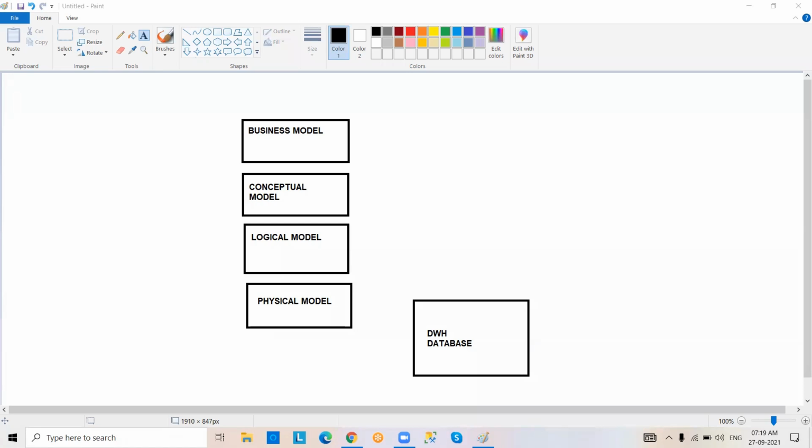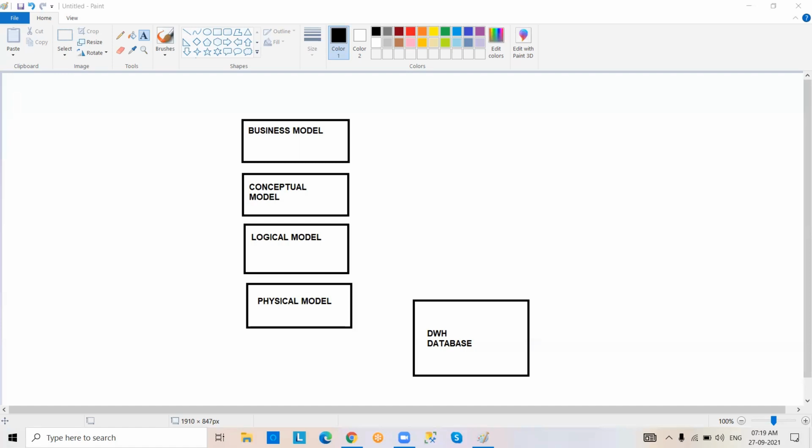So concept means, in our language, theory and practical. When you are going to do your task, then practical comes into the picture. Concept means, based upon the requirements, what we need to do. That's what we are going to discuss in the conceptual model. Then it comes to logical. So logical model means we prepare some kind of plan for what we are going to do logically.